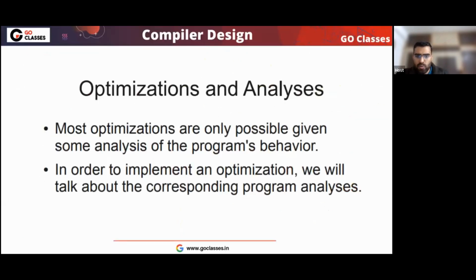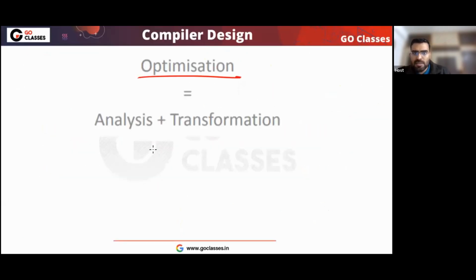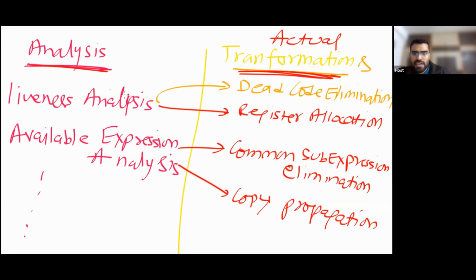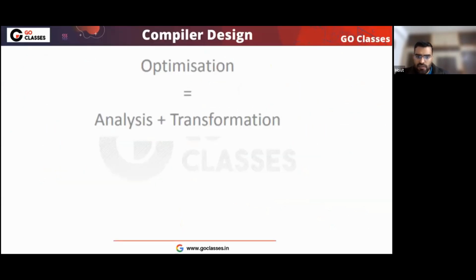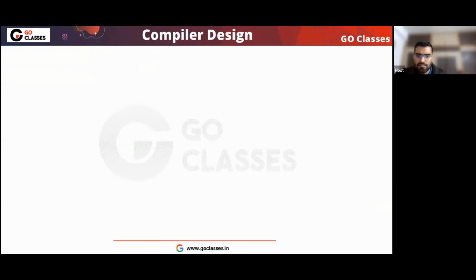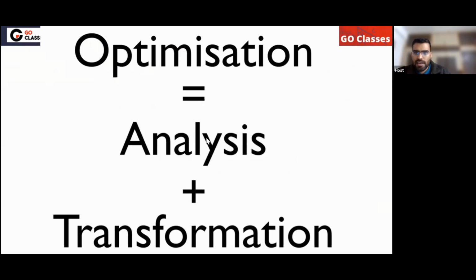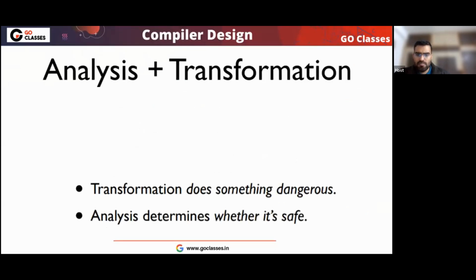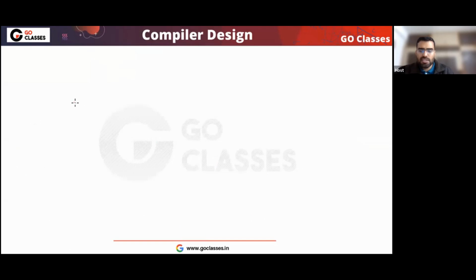Now let me tell you something very important: optimization simply means do the analysis, and based on that analysis, do the transformation. For example, do the liveness analysis and then do the dead code elimination. So optimization means analysis plus transformation. So what are the types of analysis?